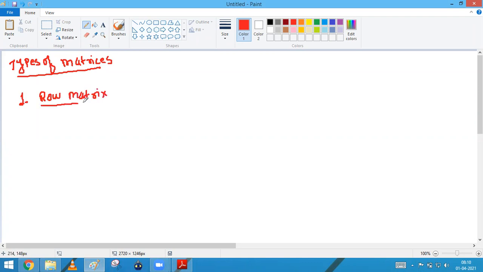Okay. What is the row matrix basically, guys? The matrix which will have only one row, that is called as what? The row matrix. Okay, and the order of such a type of matrix, you can say that only one row means one row into any number of columns, you can take any.